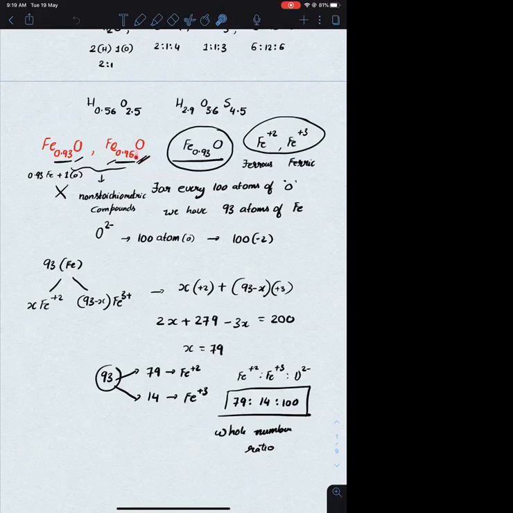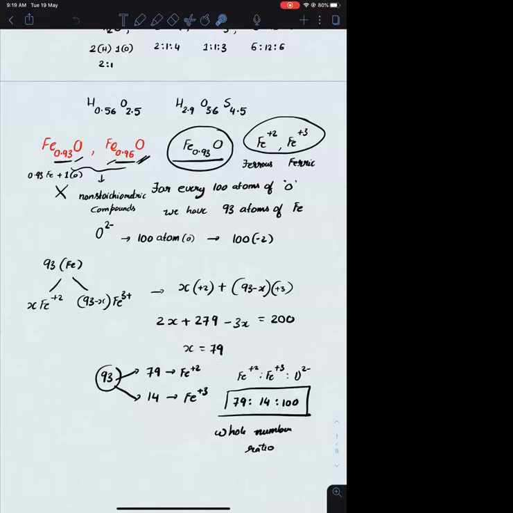If we take 100 atoms of oxygen, we have 93 atoms of Fe. Out of those 93 atoms of Fe, if we consider X atoms in the +2 state and 93 minus X in the +3 state, then in order to have a neutral molecule, the total negative charge must be equal to the total positive charge. The oxidation state of oxygen is -2, so it's 100 into -2, which is 200 units of negative charge. So you need 200 units of positive charge. So X into 2 plus (93 minus X) into 3 must be equal to 200 units. Solving, you get X as 79.